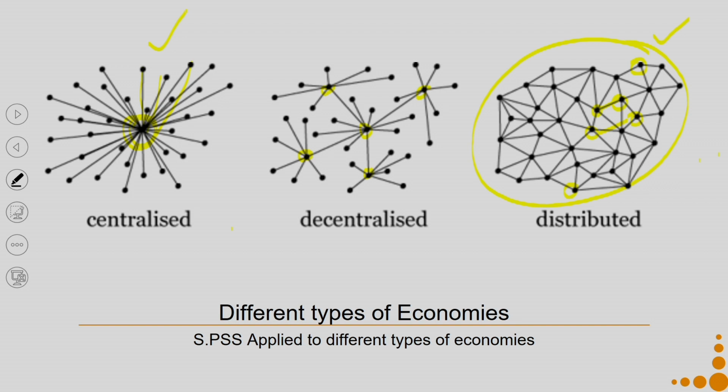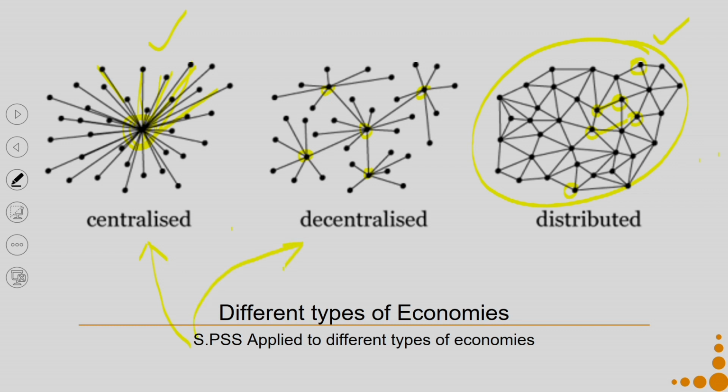They have their product and they distribute their products to different people. That is a centralized way of doing activities, and your SPSS is applied to this centralized economy.